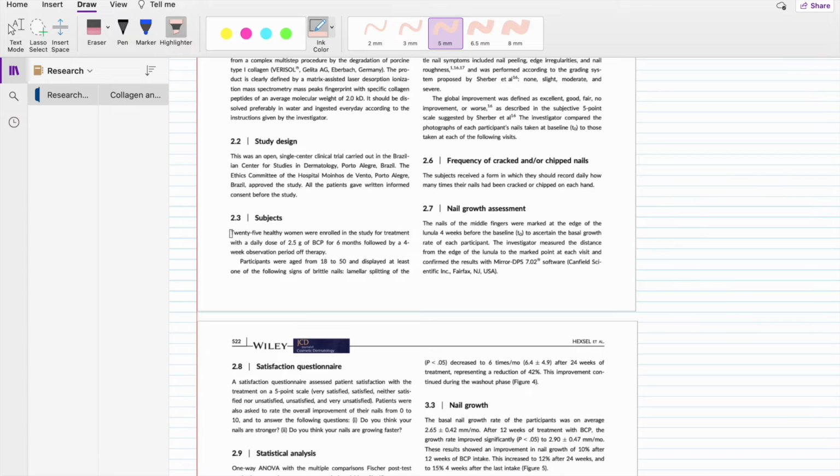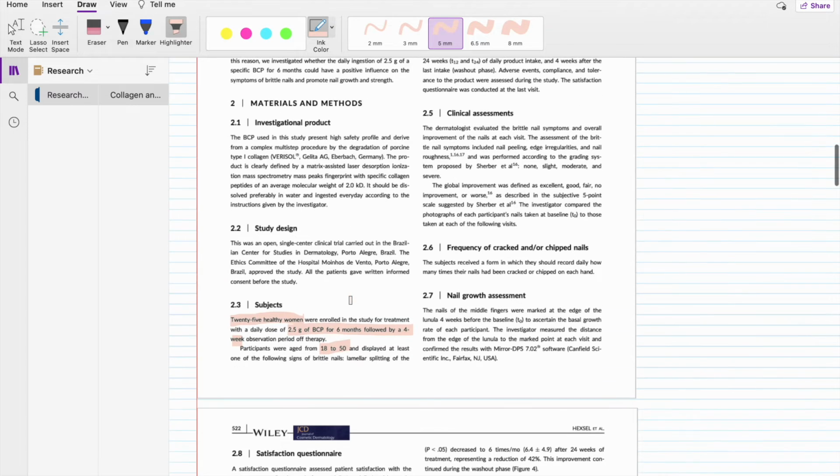Here we have 25 healthy women who are enrolled in this study, and they're going to receive a dose of collagen for 6 months every day. And then they're going to have a 4-week observation period where they are off the therapy. So that's good to know. It says their ages, which is important to know because, okay, maybe that's a healthier population.